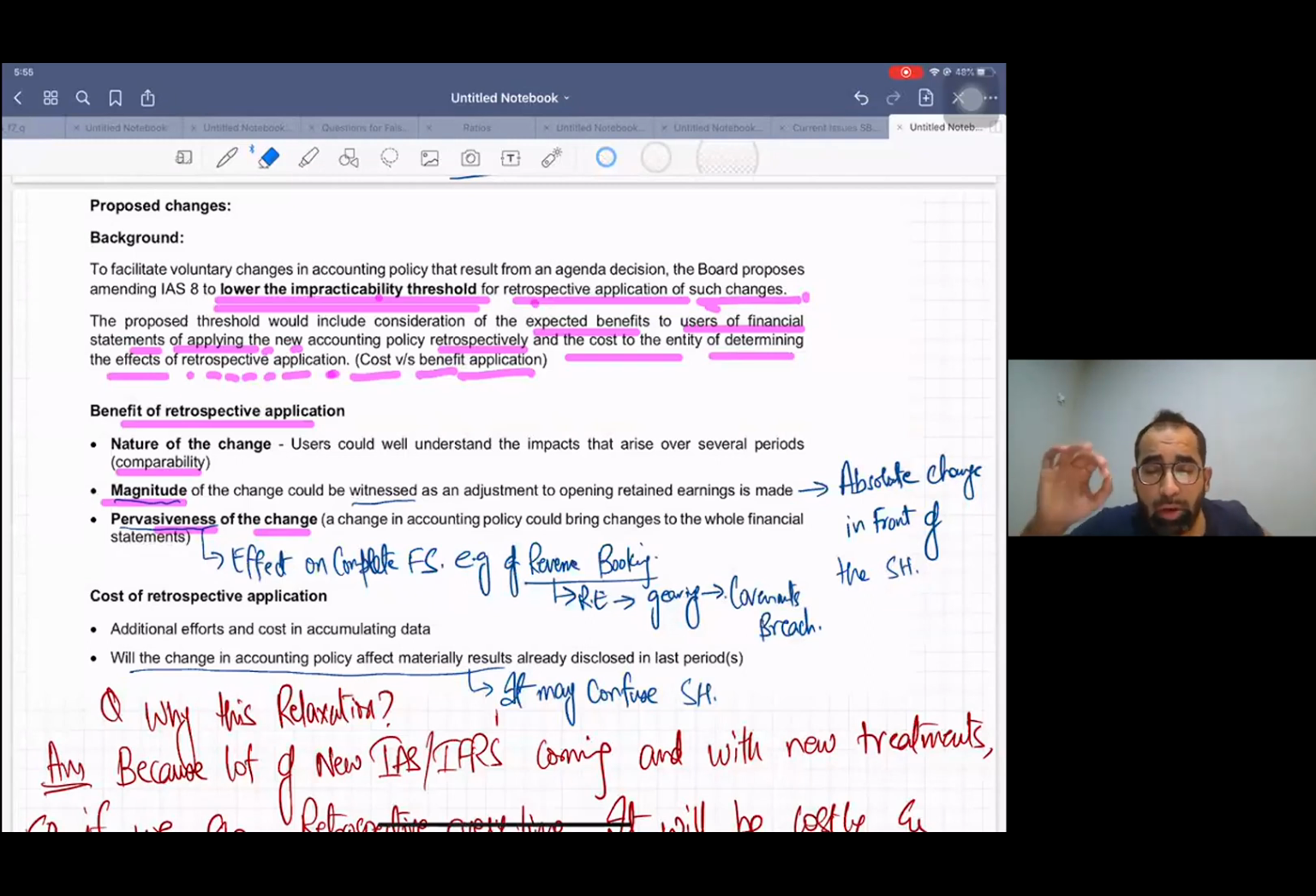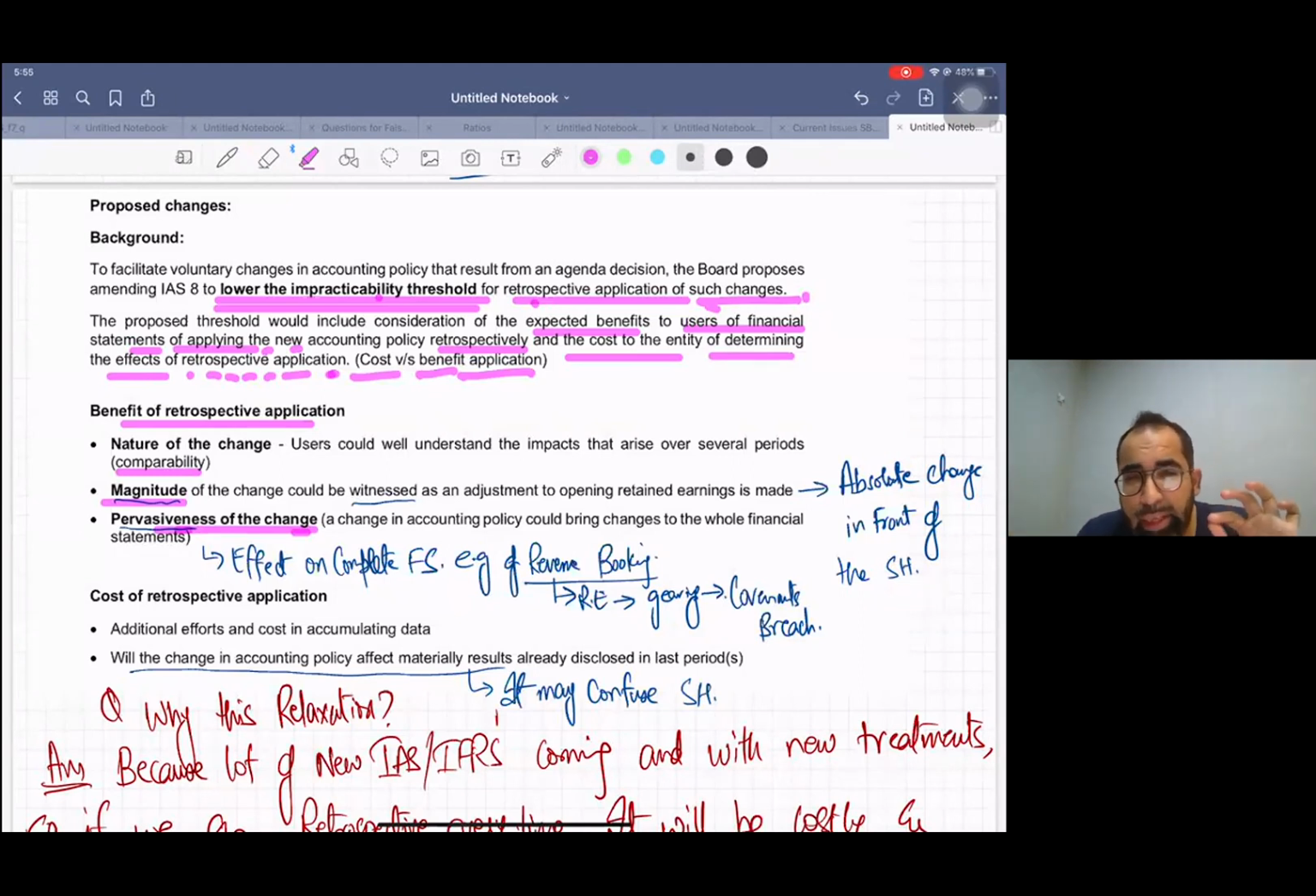Number two, because of retrospective application, shareholders can see the magnitude, it means the actual absolute impact of that change in accounting policy in absolute numbers. Because we are just opening retained earnings so that they can see. Number three, the pervasiveness of the change. Pervasiveness of the change means this change ultimately affects the complete financial statement.